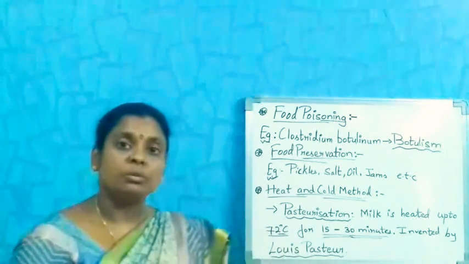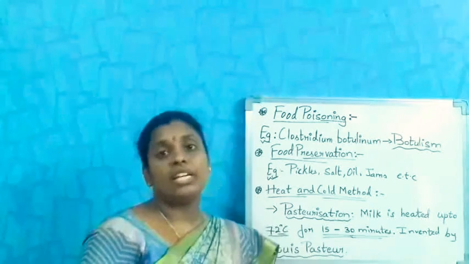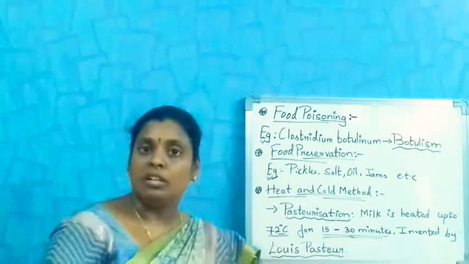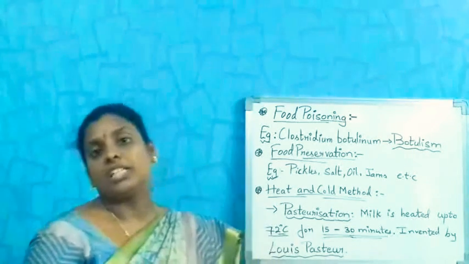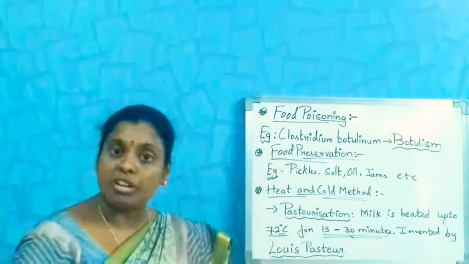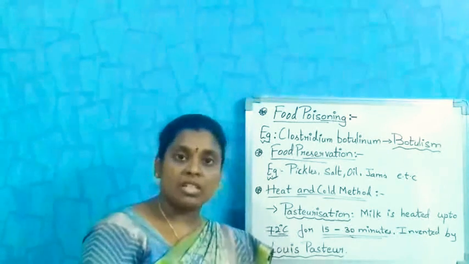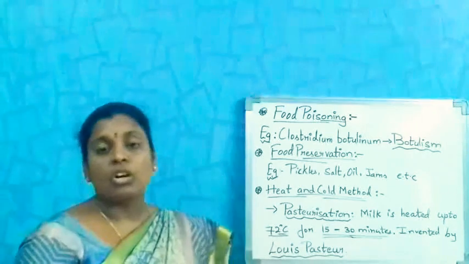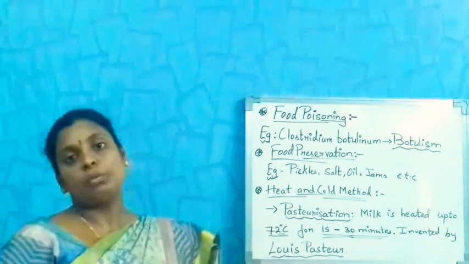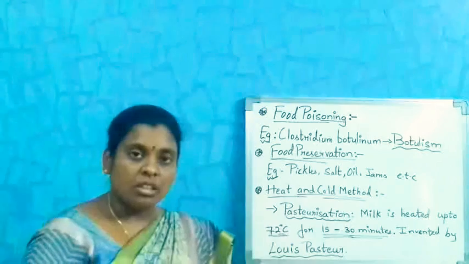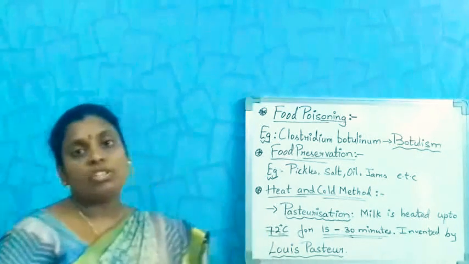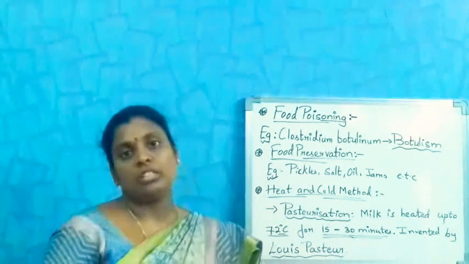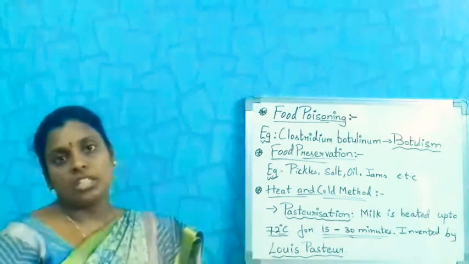If you consume that food, those toxic substances may not be digested, and there is a lot of problem for our digestive system. It may result in vomiting and diarrhea. That condition is said to be food poisoning. So we should not consume spoiled food. We have to take fresh food.